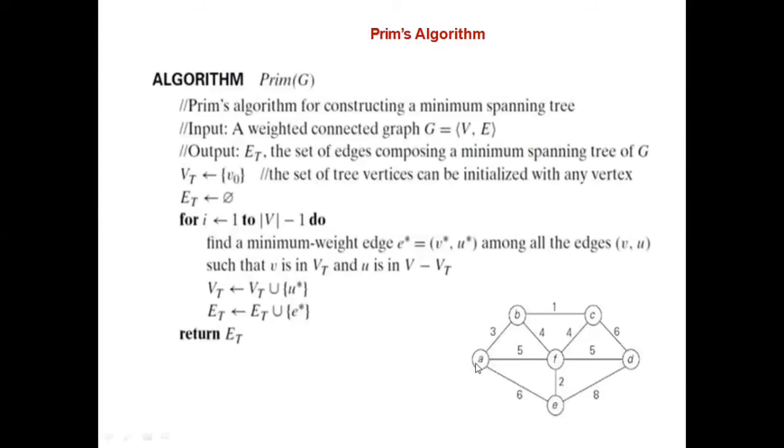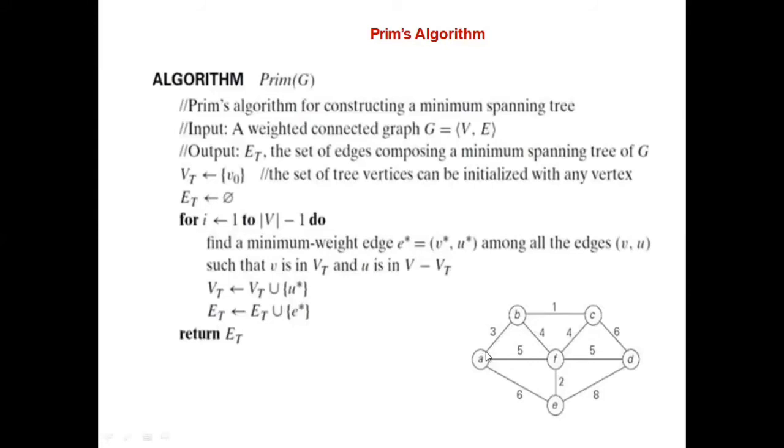So in the beginning, I arbitrarily select A. In that case, my v star is A. Vt has only one vertex, A, and all the remaining vertices are in V minus Vt.